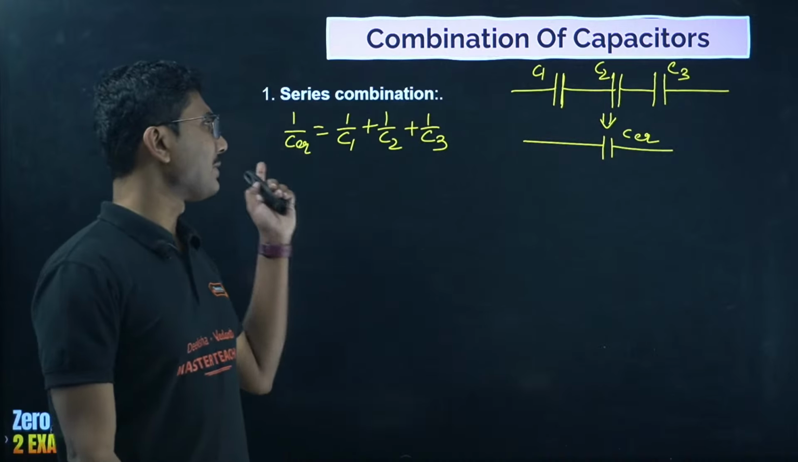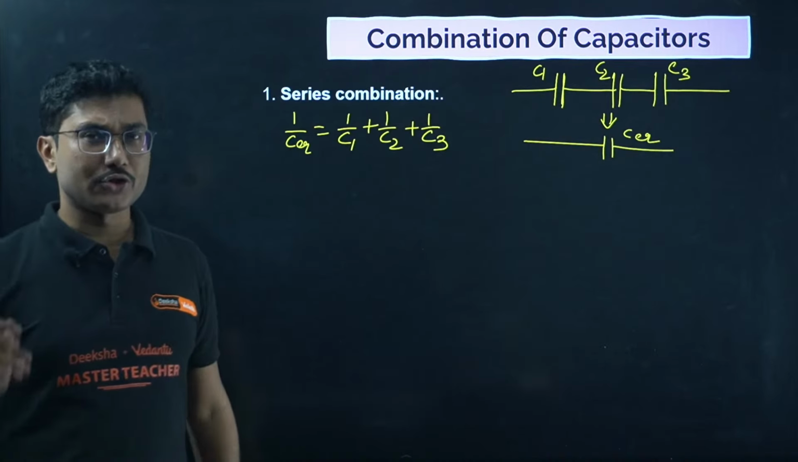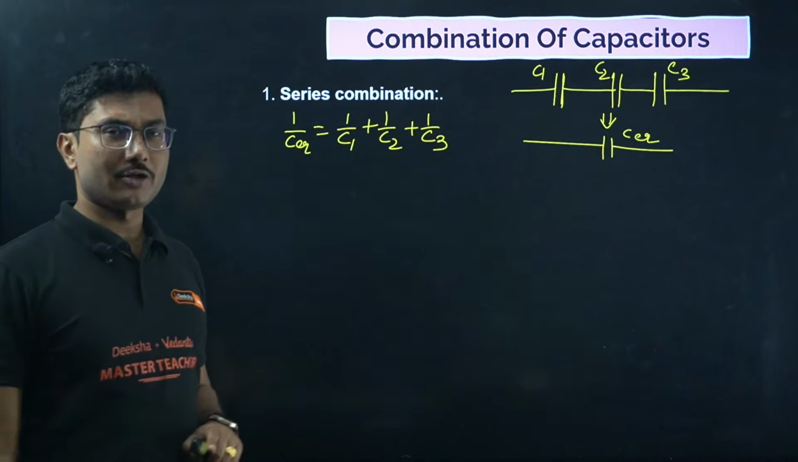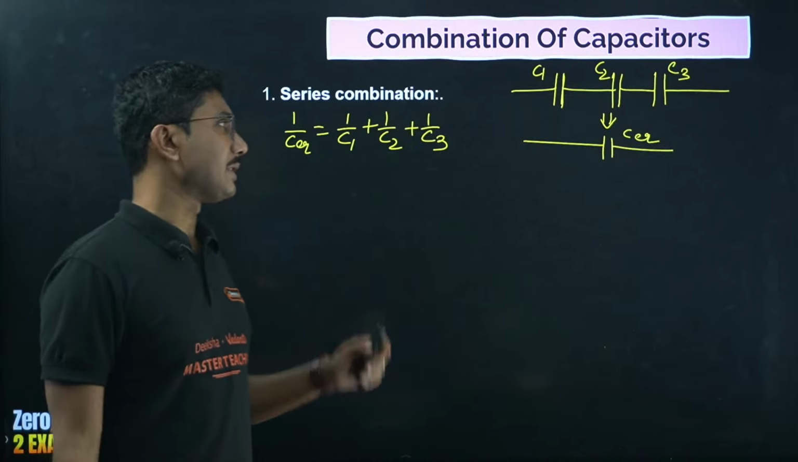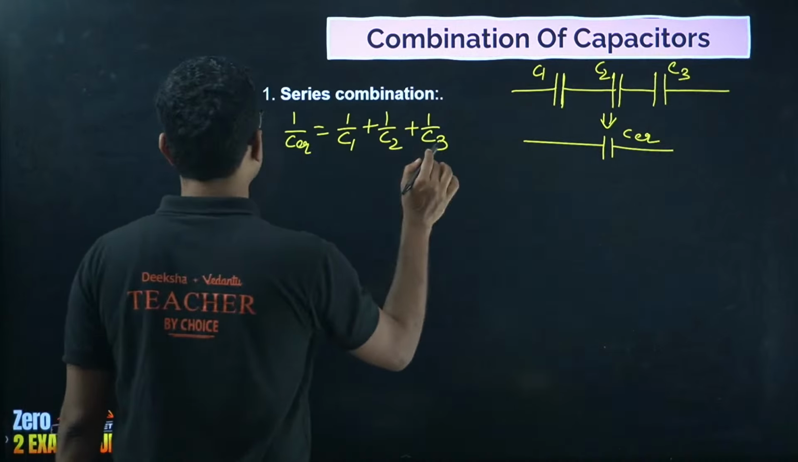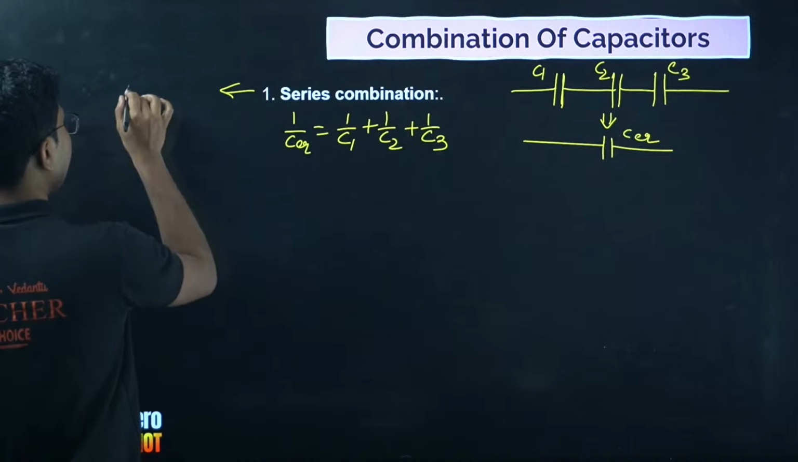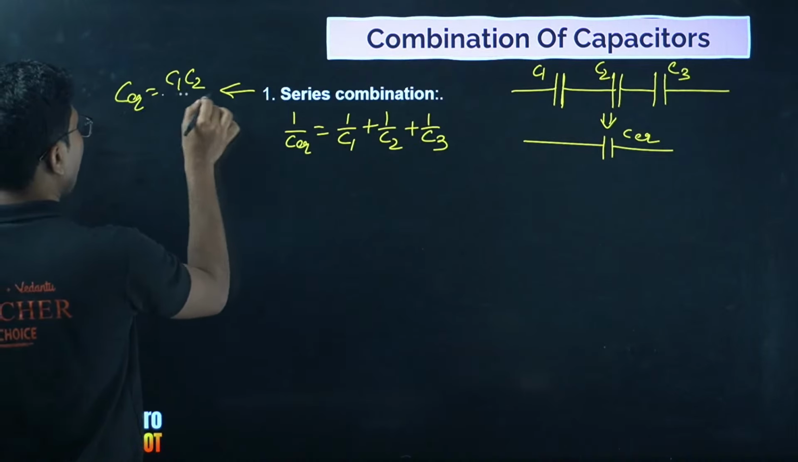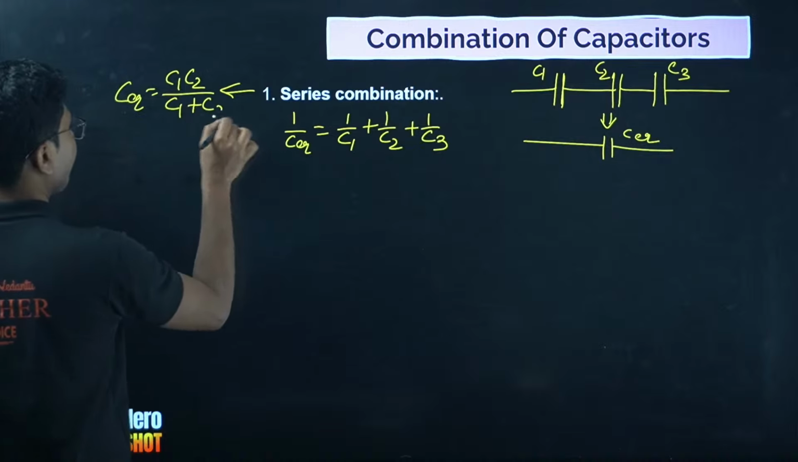Series combination of capacitors is same as parallel combination of resistors. So don't be confused between series combination of resistors and series combination of capacitors. Okay, in case of two capacitors, the formula can be directly written as C equivalent equals C1 C2 by C1 plus C2. Okay.